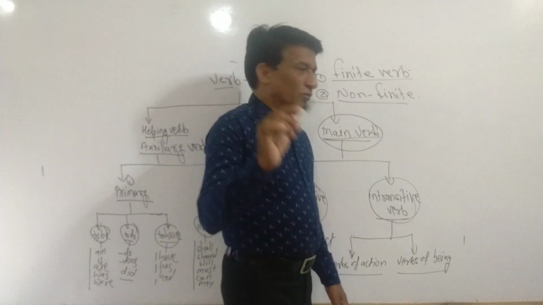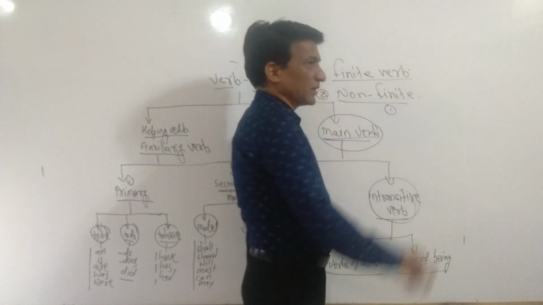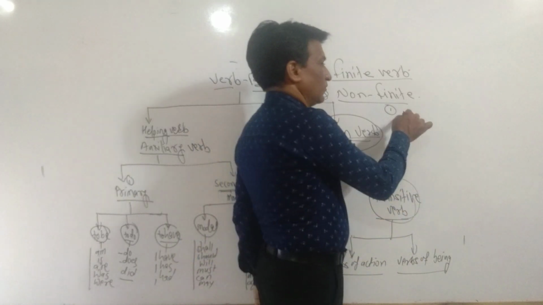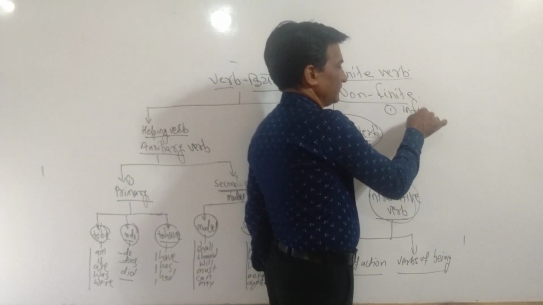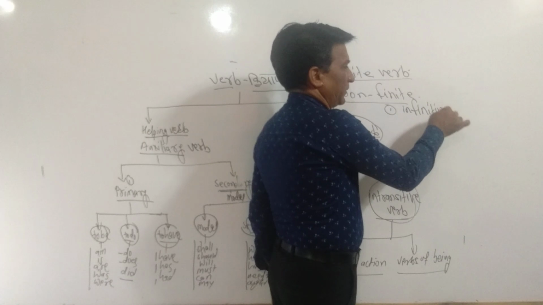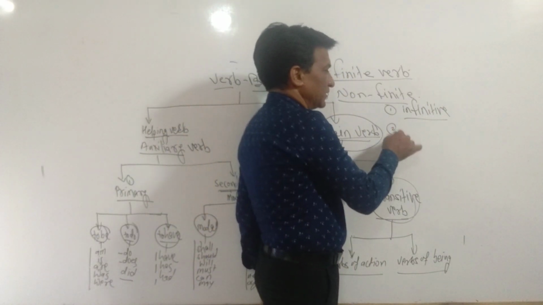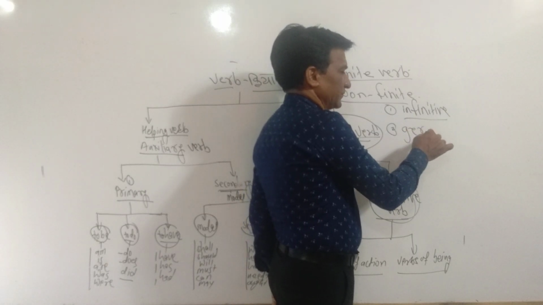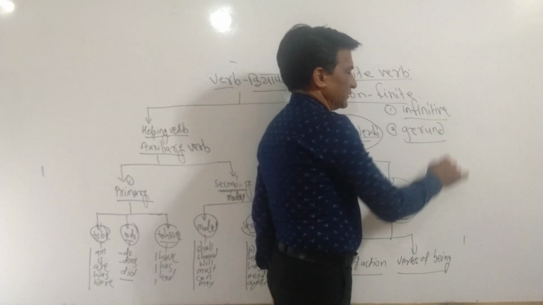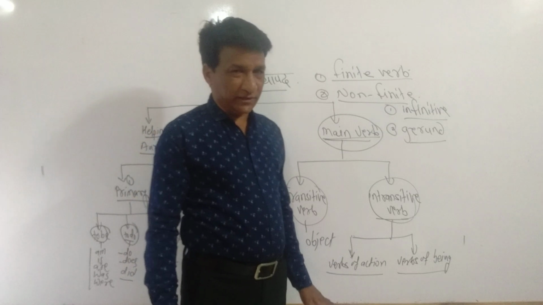And two verbs are called like this: one, infinitive. Infinitive is also a non-finite verb, and second, gerund is also a non-finite verb. Is it clear?